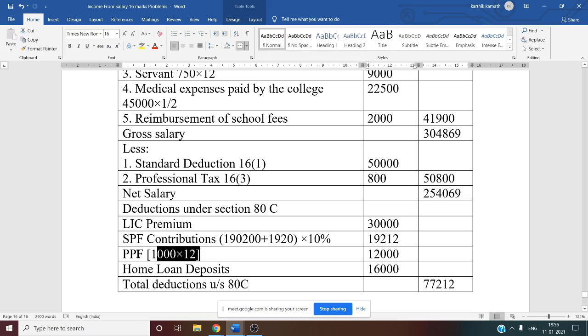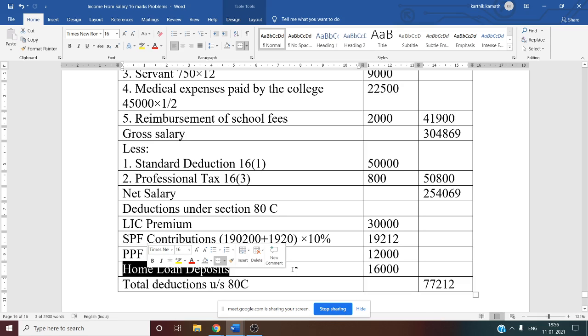Next, PPF. PPF is also eligible. 1,000 per month they have given in the question into 12. We want it for 1 year. PPF contribution by the employee. So that is 12,000. Next, home loan deposit. Home loan deposit 16,000 is directly given in the question and it is eligible towards repayment of principal amount. The assessee has taken the loan and towards the repayment of principal amount, that is given, or he repays the amount. Home loan deposit 16,000.